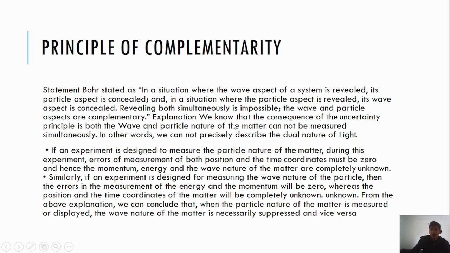Explanation. We know that a consequence of the uncertainty principle is that both the wave and particle nature of matter cannot be measured simultaneously. In other words, we cannot precisely describe the dualism of nature.